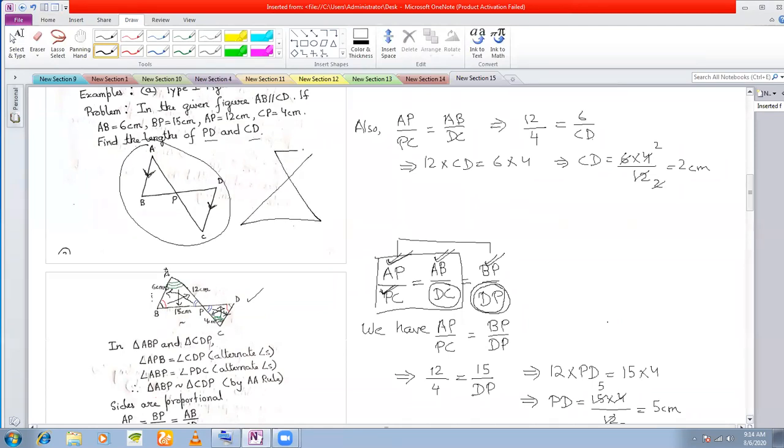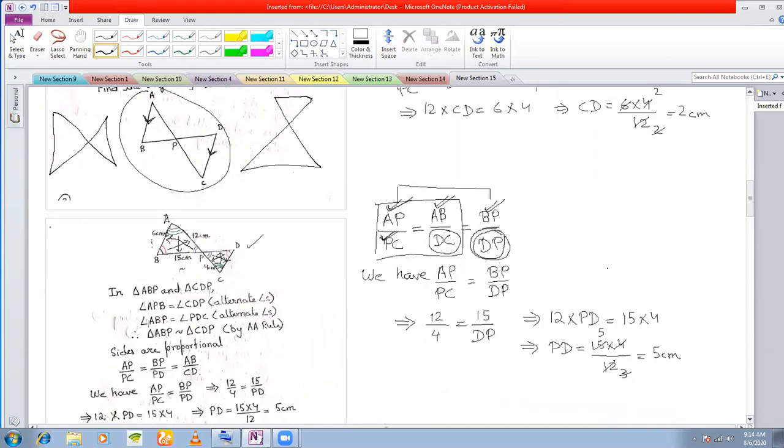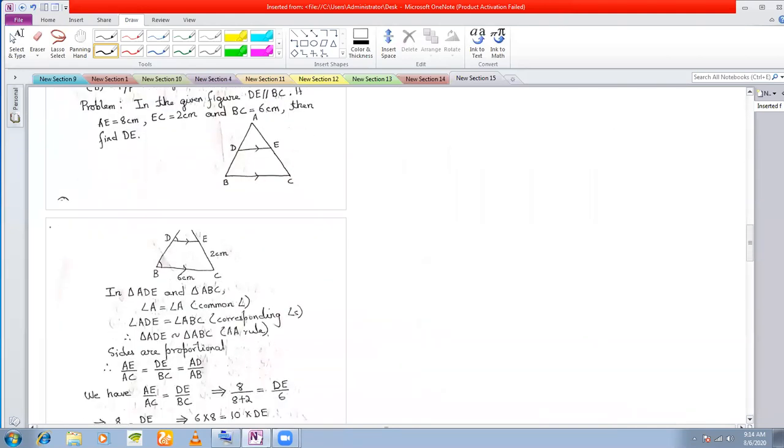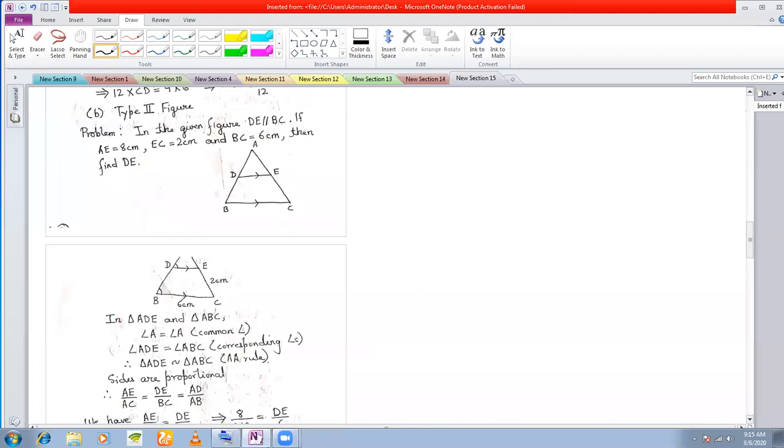Same figure you will get in this manner, or you will get in this manner. Same figure, same thing, but the figure is just rotated. So type 1, type 2, and type 3 broadly cover all your problems from similar triangles. If you know these three figures, you know similar triangles.